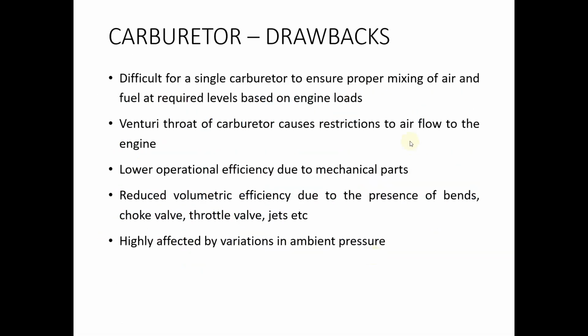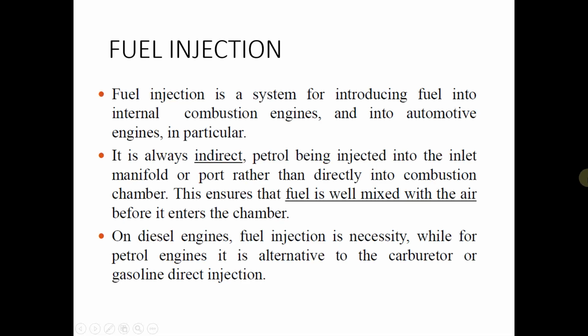So that is about the carburetor, which is the ancient or older system that was used for automobiles, and it is not being used nowadays because it has a large number of drawbacks. Now let us see the modern fuel supply systems used in automobiles nowadays. That is fuel injection.